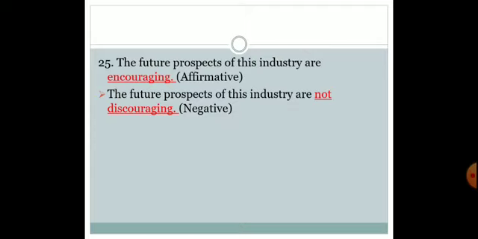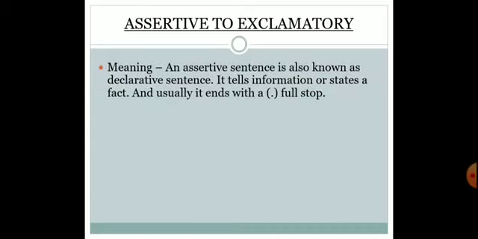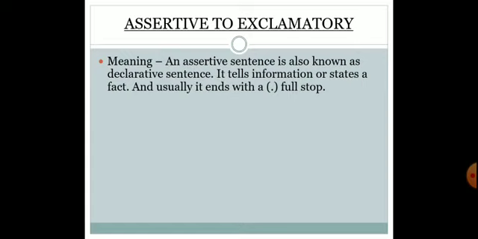Now let us go through the next topic, that is assertive to exclamatory. Now this is also a very interesting topic. So the meaning: an assertive sentence is also known as declarative sentence. It tells information or states a fact, and usually it ends with a full stop. So an assertive sentence, or we can say a simple sentence, is also known as declarative sentence. It usually tells us the information and it ends with a full stop.